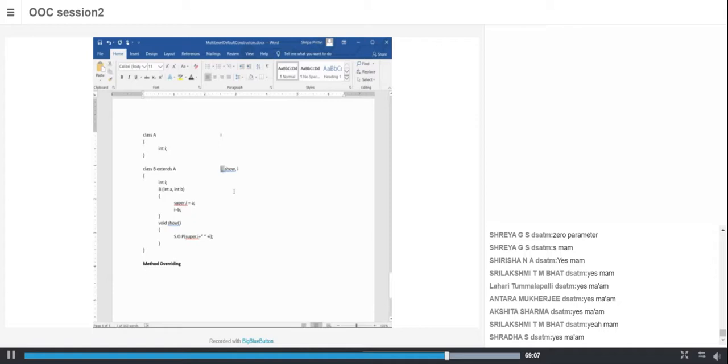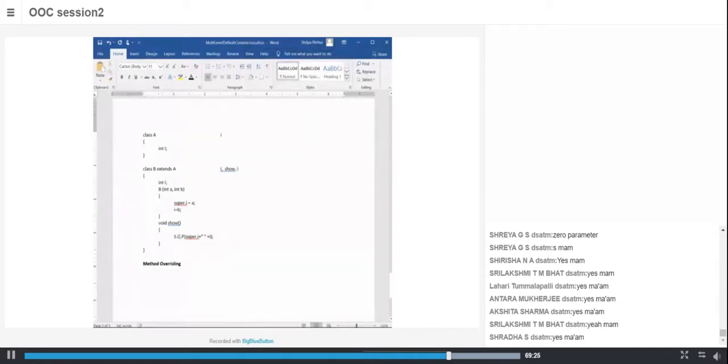They are different members in the sense they occupy different memory locations. So there are 2 different memory locations with the same name. This I is with respect to class B and this I is with respect to class A.